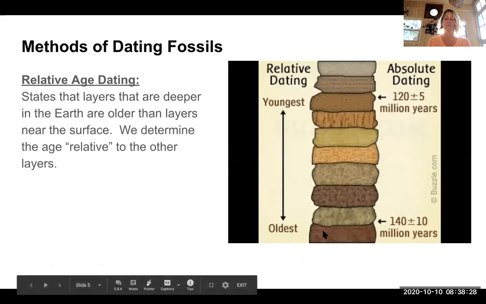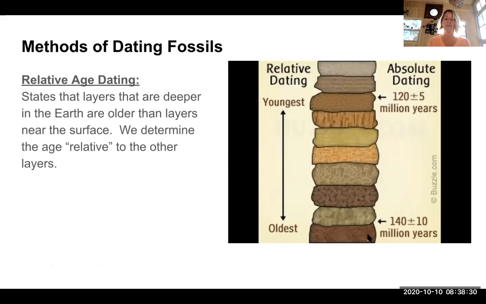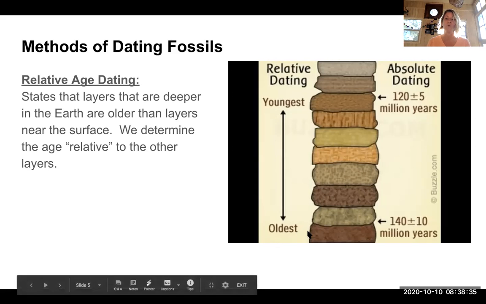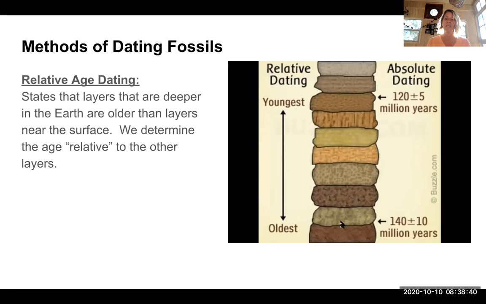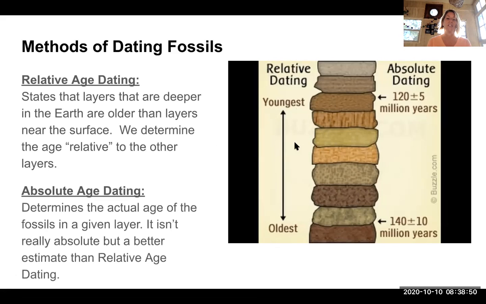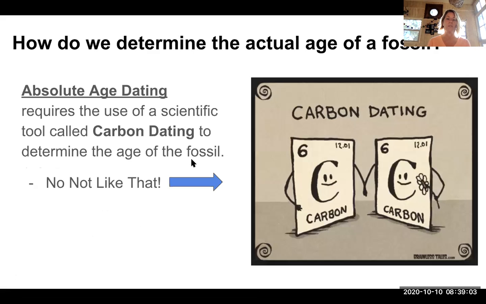We know that the rock layers down here at the bottom were put down first, and then these layers were added later, which means that these layers are older while these layers are younger. So if we have fossils in more than one of these layers, then we can say this fossil is younger compared to this fossil. It's a relative age. Whereas absolute age dating gives us an actual age in numbers of years of particular rock layers. It's much better than the estimate that we get from relative age dating. So let's take a look at how we do that.